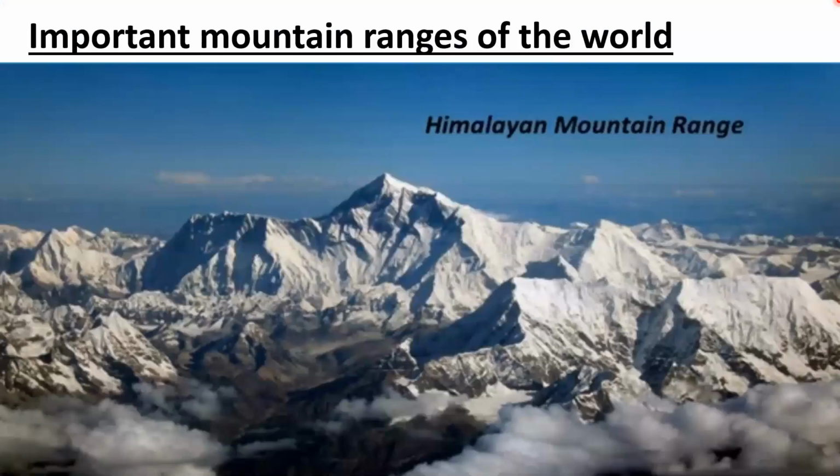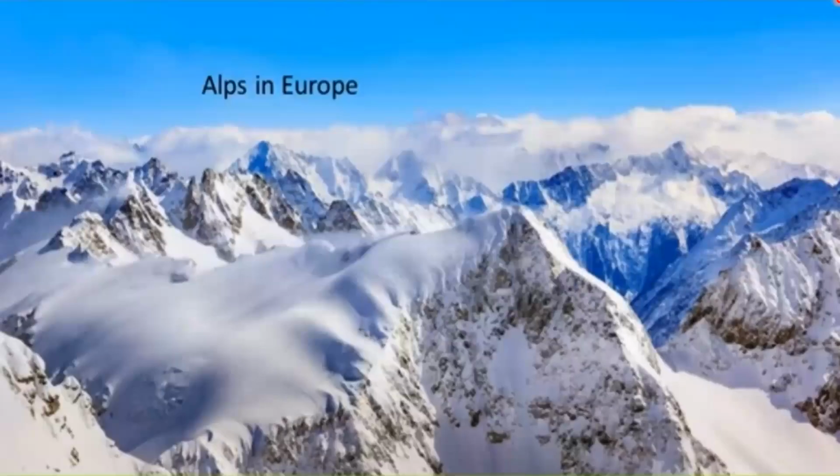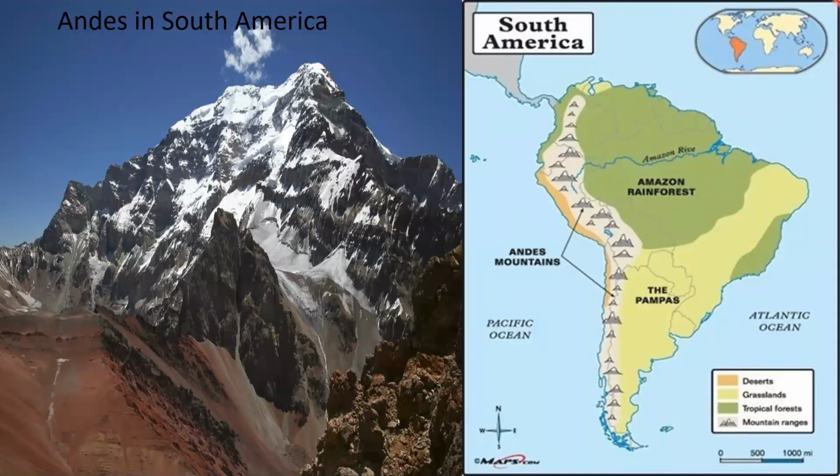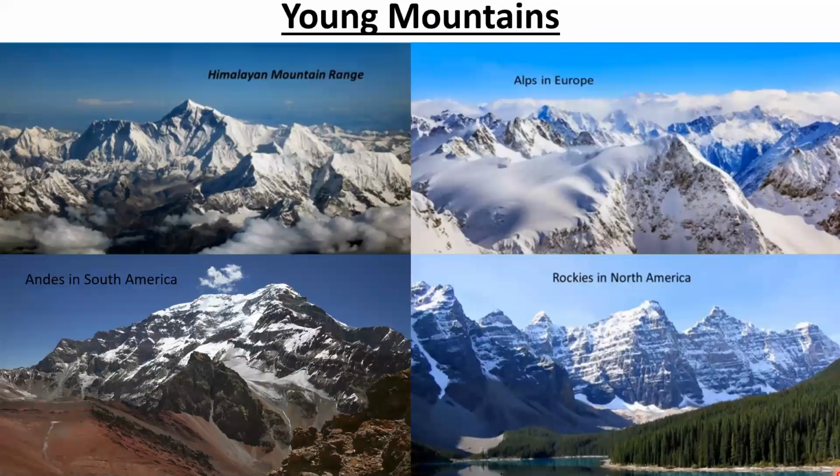Let us look at some of the important mountain ranges of the world. The Himalayan ranges in Asia. The Alps in Europe. The Andes in South America. Look at the map here, children. You can see chain of mountains here, right? Mountains differ in shapes and heights.